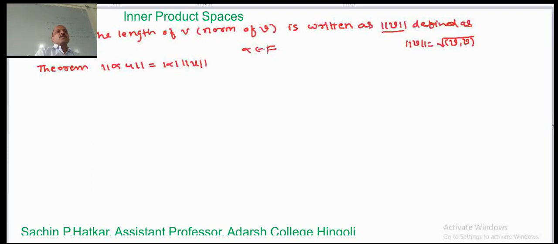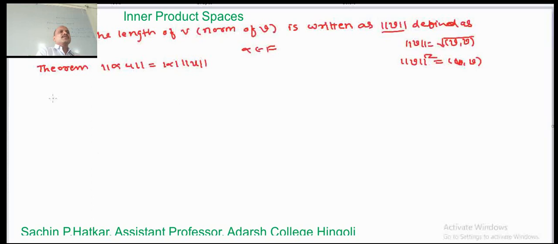Then in that case we write this as mod alpha into norm u. Okay, now what is the definition of norm? Norm of v equal to the square root, or if we write this in terms of squares, norm of v square equals the inner product of v comma v. This is the definition of norm. Now we apply this to prove this theorem.